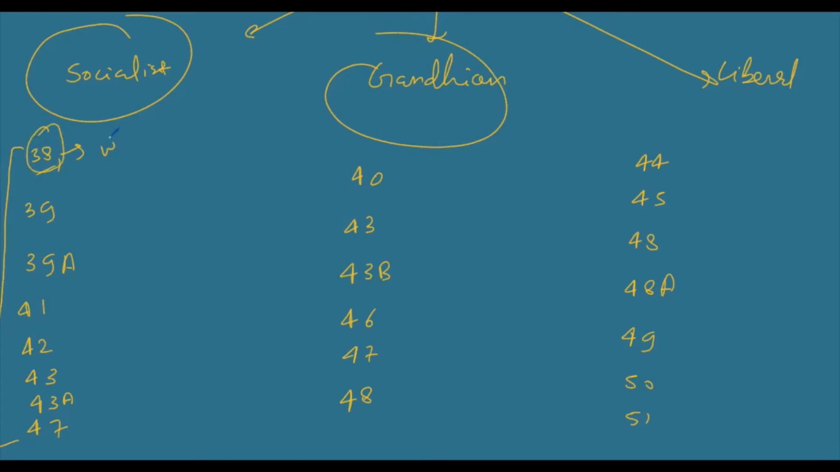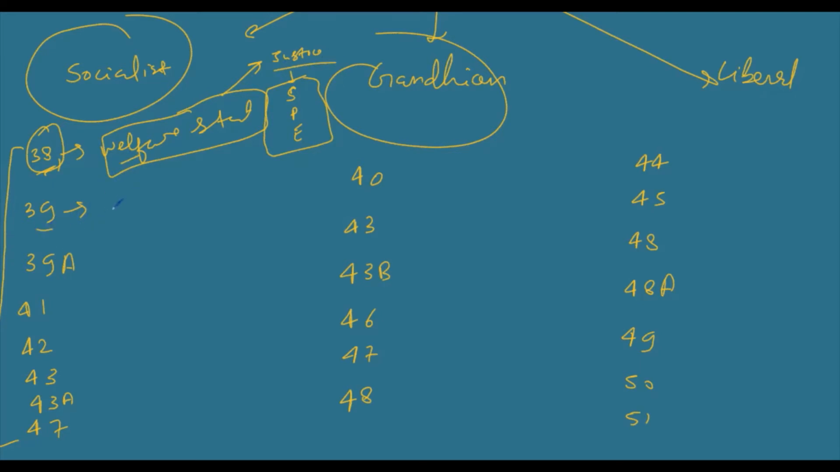Article 38, welfare state. Article 39, welfare state, how? By establishing justice. What kind of justice? Social, political, and economic. If this kind of justice is provided, then a welfare state is being established. Article 39, equality: equality in payment of wages, equality in treatment. It also prohibits exploitation of children and forced labor.